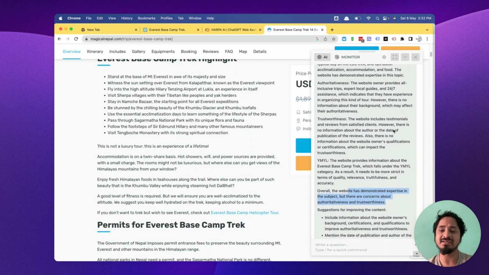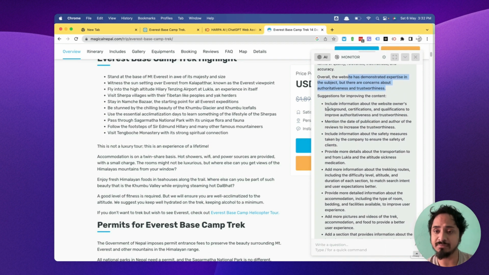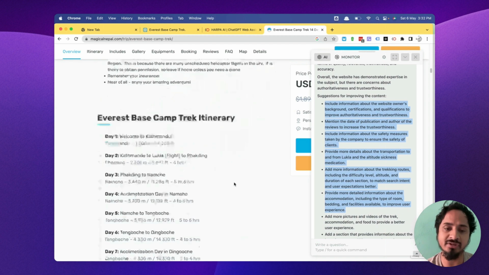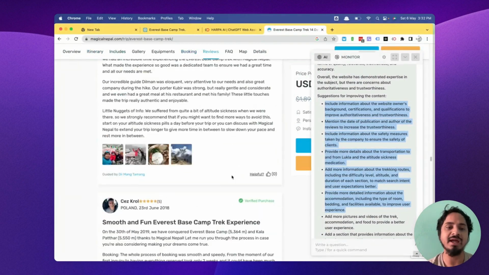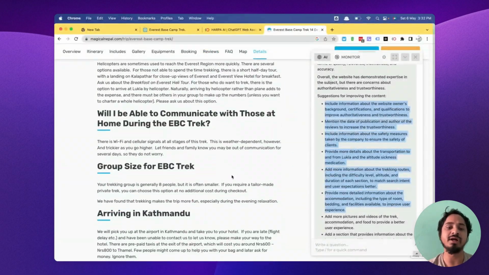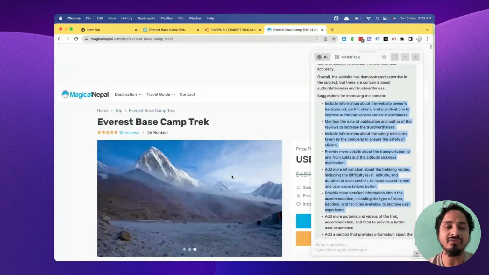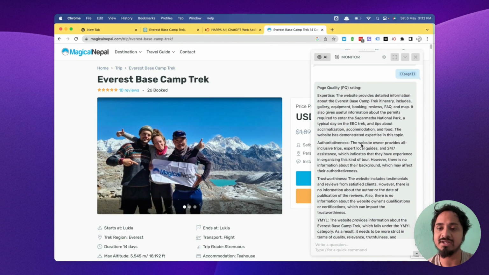It says the website has information related to Everest Base Camp, which falls under YMYL. So it has a suggestion. Okay, website owner qualification. It does perform well, guys, but in this scenario, this is a service-based industry, and it is not actually a blog. Blog is another tab. So it says that we need to include the author information and these kinds of things so that it could validate for EAT. For EAT, we have to have expertise as well as authority, as well as trustworthiness, right? Based on that, it analyzes the content. So it does the audit as well.